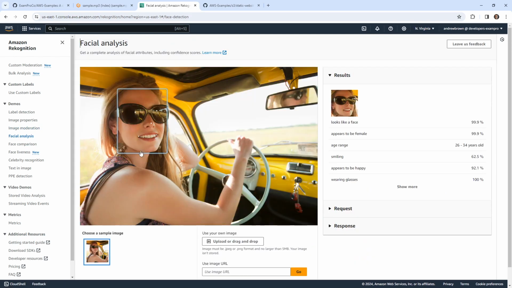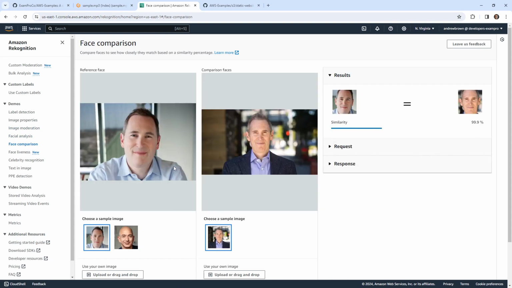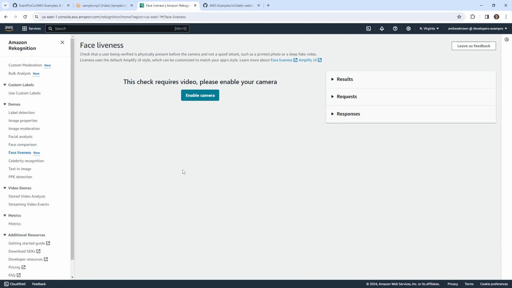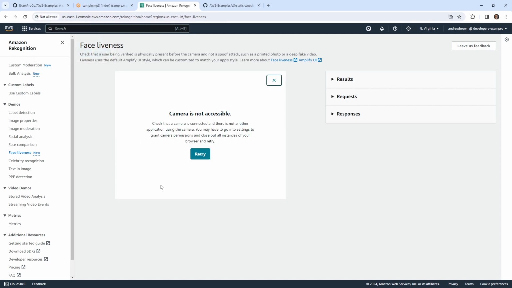We'll go over to facial analysis. Here it's showing that it's found a person, a face. Here it's comparing whether these two people look the same. Check that a user is being verified physically. Ooh, can I do this? Let's try this out for fun. Not sure what I look like right now, but I'm not using my camera. Something is using up my camera right now. Unfortunately, OBS is taking up my camera, so I can't turn this on, but that would have been fun to try.